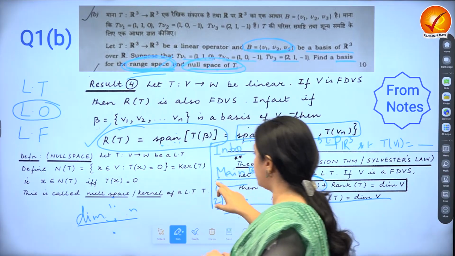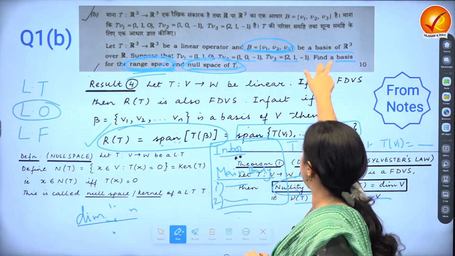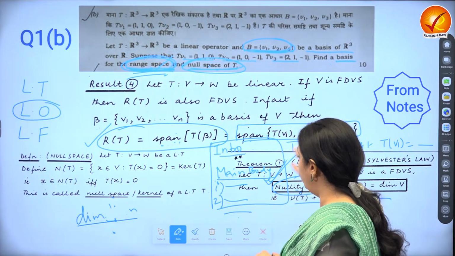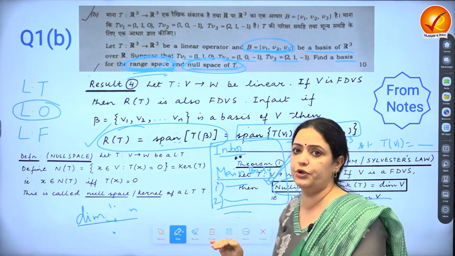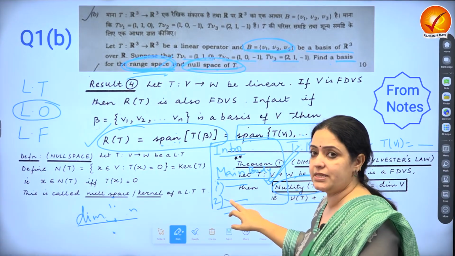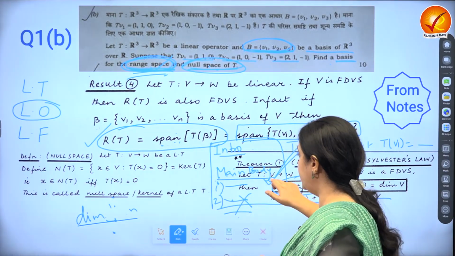Which means if you've written step number 1, let us find the basis of the range space, and you've got it correct, the examiner would put a tick mark and he'll have to award you marks for that. Even if you make a mistake, say in the second one, then also he'll have to give you marks.